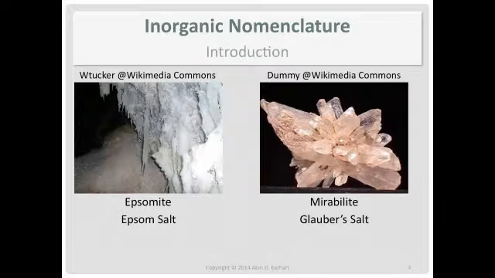For a long time, compounds were named for many different reasons. Sometimes they were named because of a nearby town where they were discovered. That's what happened with epsomite. It was named after a nearby town in England called Epsom. Sometimes they were named after people. The discoverer of mirabilite was Glauber, so that's why it's called Glauber salt.